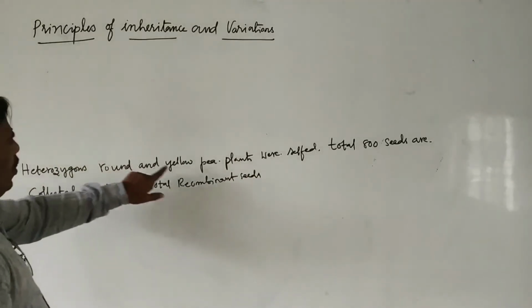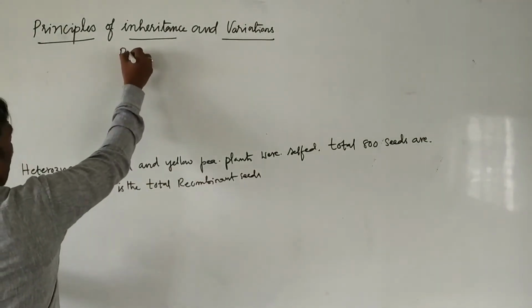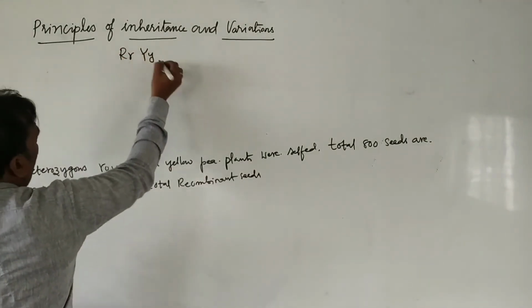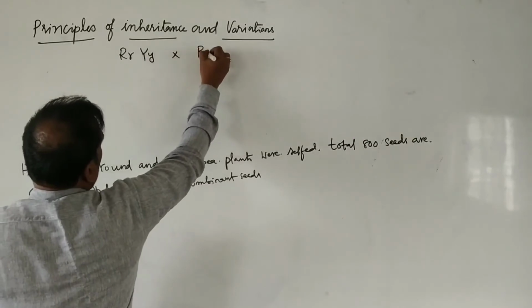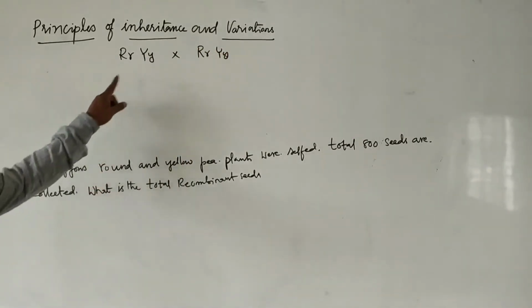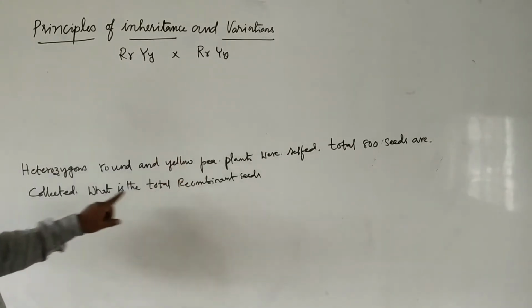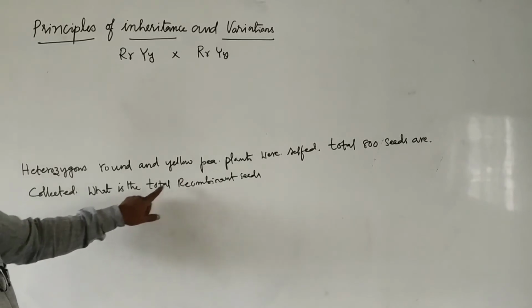Heterozygous round yellow pea plants are self-crossed, so self means the same we have to write here. Total 800 seeds are collected. Then what is the total recombinant?